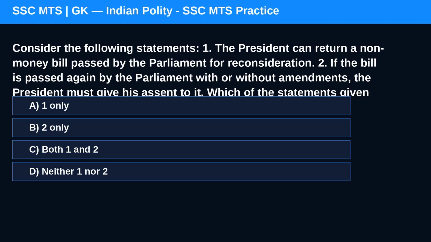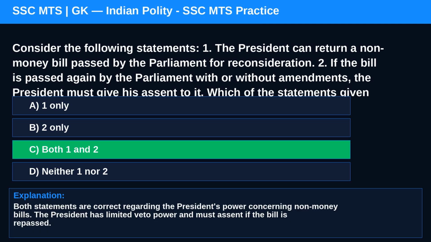Question 6. Consider the following statements. 1. The President can return a non-money bill passed by the Parliament for reconsideration. 2. If the bill is passed again by the Parliament with or without amendments, the President must give his assent to it. Which of the statements given above is/are correct? Option A, 1 only. Option B, 2 only. Correct answer is C. Both statements are correct regarding the President's power concerning non-money bills. The President has limited veto power and must assent if the bill is repassed.